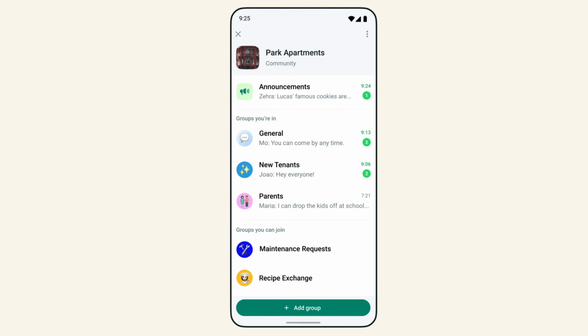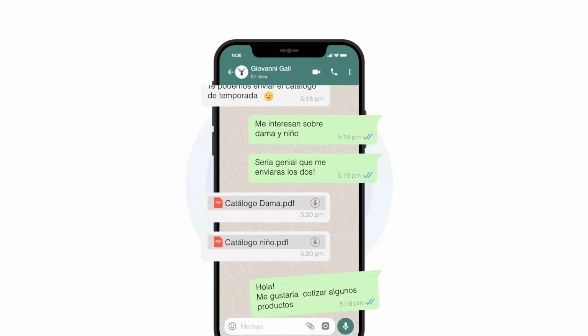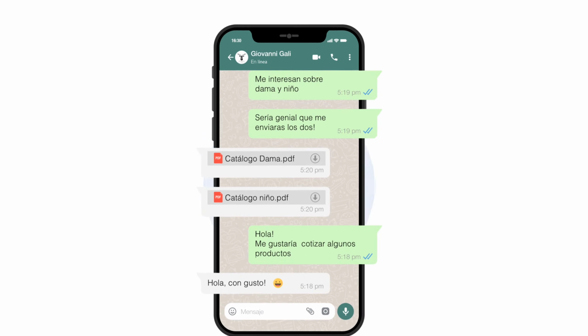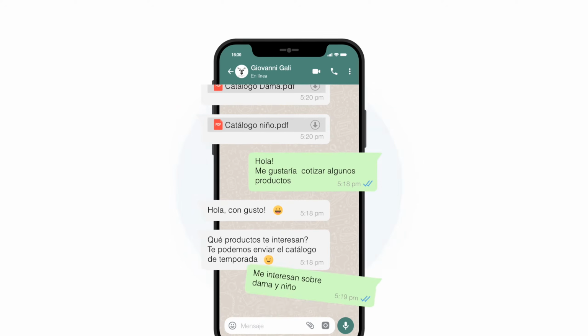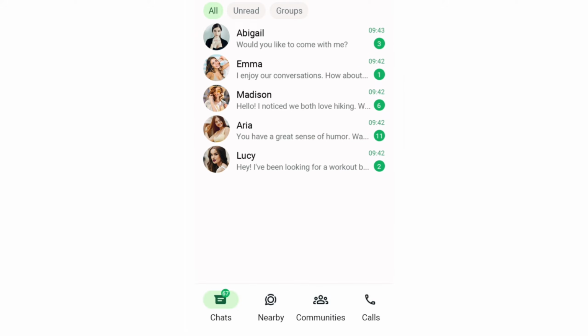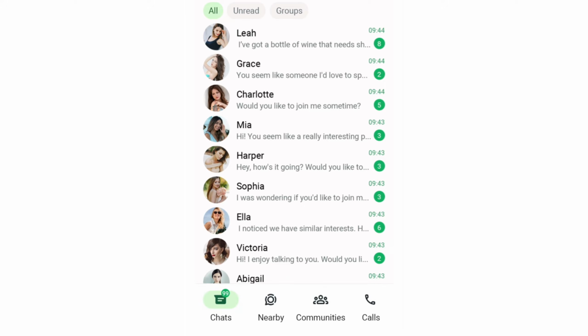Furthermore, WhatsApp communities include an announcement feature where only admins can post, keeping the flow of important information organized. In contrast, WhatsApp groups allow all participants to send messages, which can be helpful for smaller groups but chaotic for larger ones. If you're looking for more structure, this feature of WhatsApp Community might be what you're seeking.